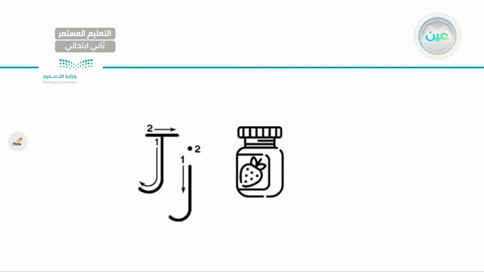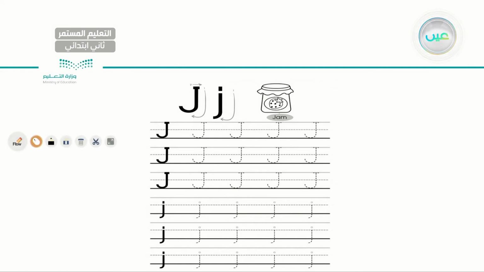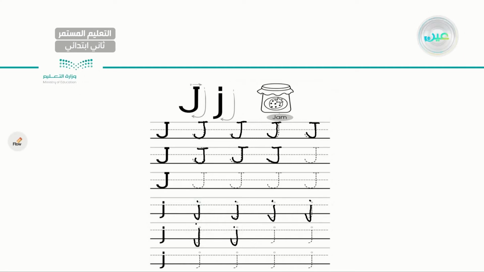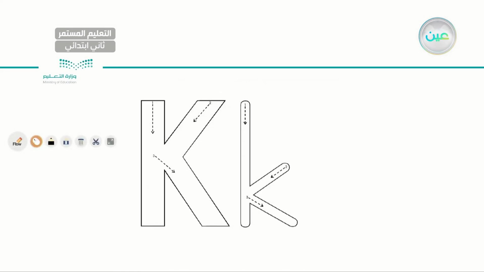As you can see here, I have letter J. J. Juice, jam. Go ahead and write it. Follow the arrow. J, J, capital J. Very good. Capital J. Let's go ahead and write small j now. Small j. As in juice. Very good. Okay? This is letter J. Let's go to the next letter.